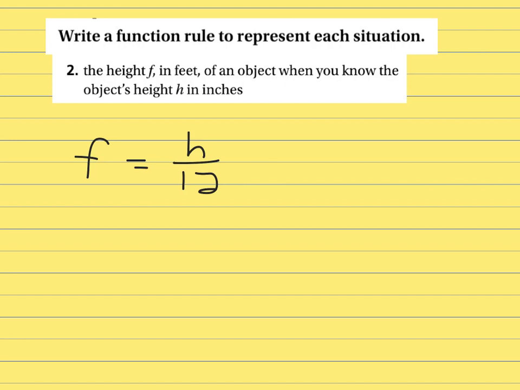What if we had something that was 36 inches in height? Well, we would plug this into the function rule and we would say f, then the number of feet, is equal to 36 inches divided into groups of 12. And how many groups of 12 is 36 inches? Well, that's exactly 3. So then we would say the number of feet that object is 3. And so we have a relationship between feet and inches where you take the number of inches, divide them by 12, and you will find the number of feet.